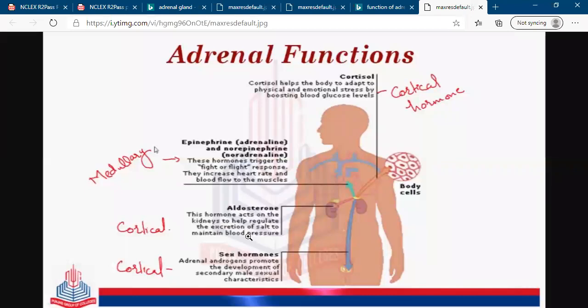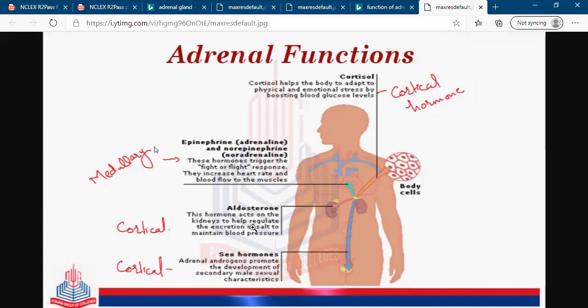Another hormone secreted by this gland, the adrenal cortex, is aldosterone. Aldosterone is a hormone that acts on the kidney to help regulate the excretion of salt and maintain blood pressure.